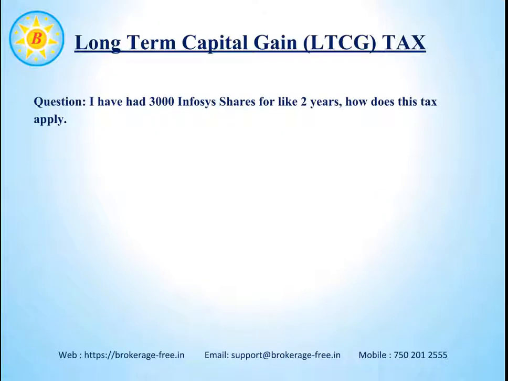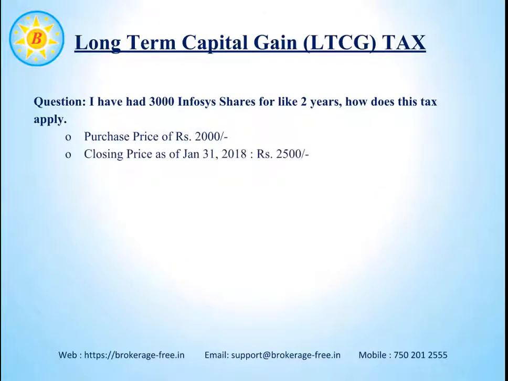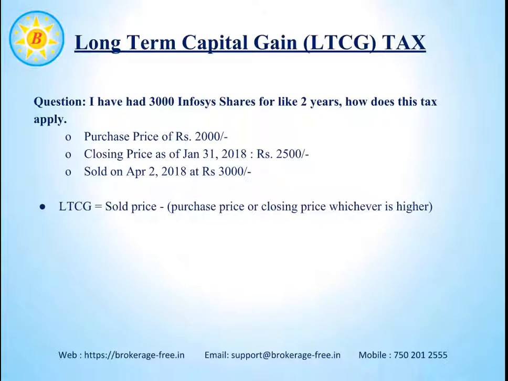Let us see how this tax is calculated. If we have had 3,000 shares of Infosys for like 2 years, we'll try to find out how to calculate the long-term capital gains tax. Let us say we purchased it for 2,000 rupees. The closing price of this share as of January 31st, 2018 is Rs 2,500. We sell the share on April 2nd, 2018 at Rs 3,000. Now, our profit is basically the selling price minus the purchase price, which is 3,000 rupees minus 2,000 rupees.